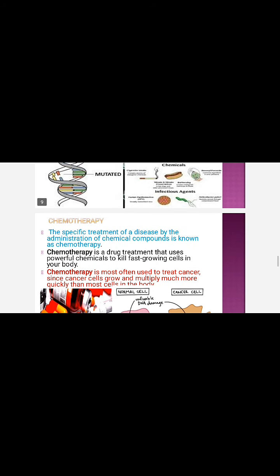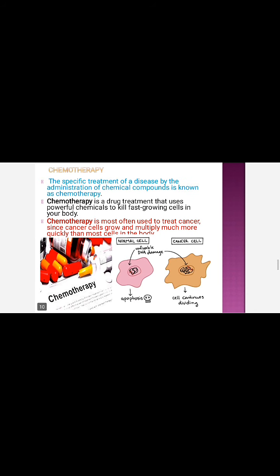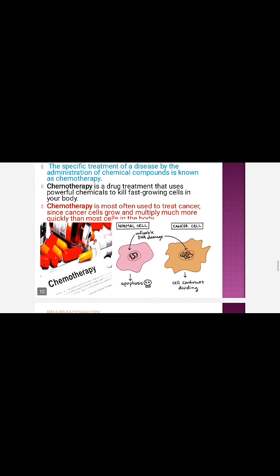The next one is chemotherapy. The specific treatment of a disease by the administration of chemical compounds is known as chemotherapy. Chemotherapy is a drug treatment that uses powerful chemicals to kill fast growing cells in your body. Chemotherapy is most often used to treat cancer, since cancer cells grow and multiply much more quickly than most cells in the body.